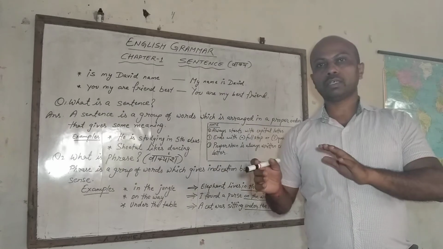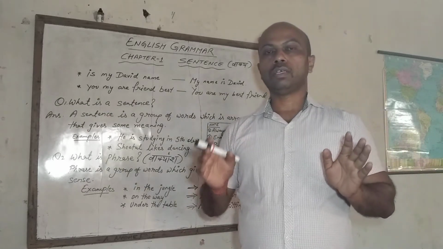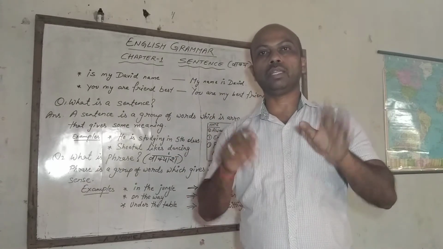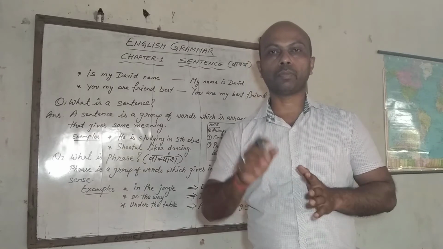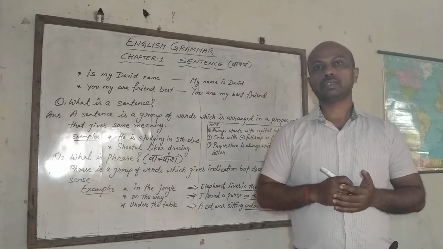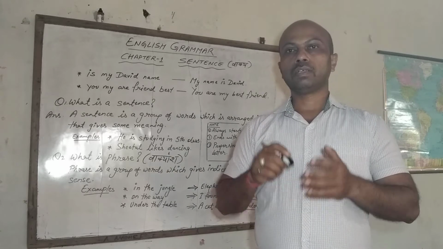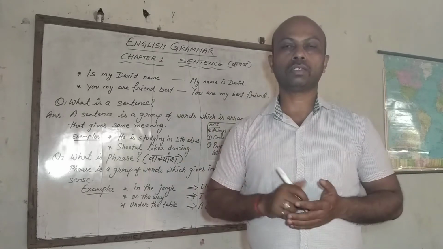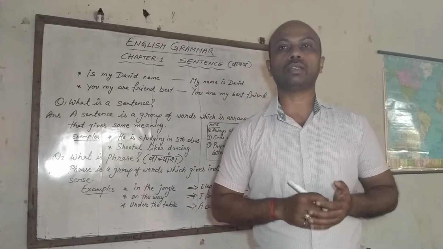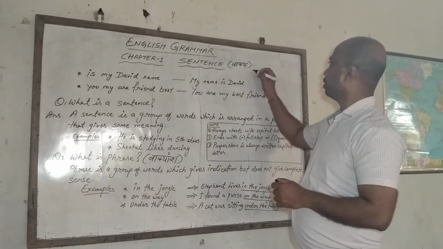Whenever you are writing any sentence, you are using some name, any name. Suppose you are saying, his name is Mohan. His name is Mohan.